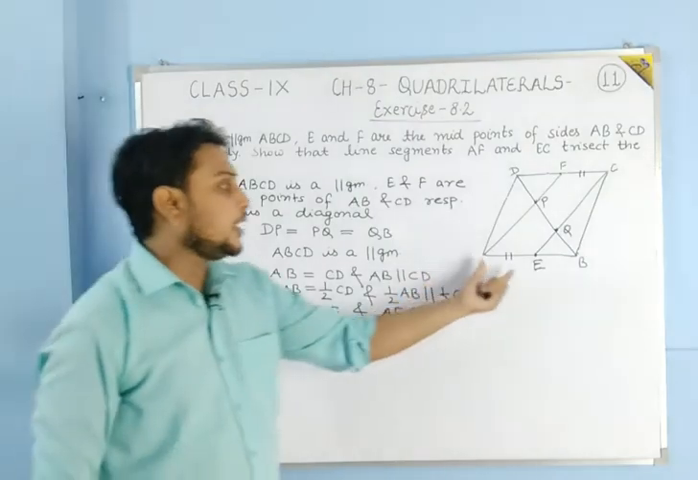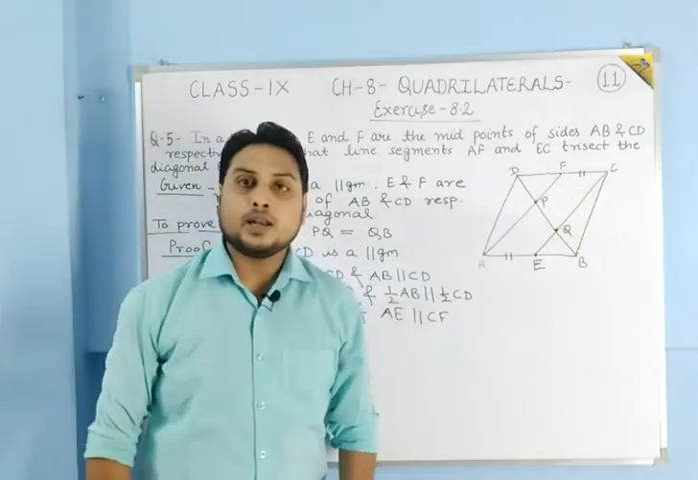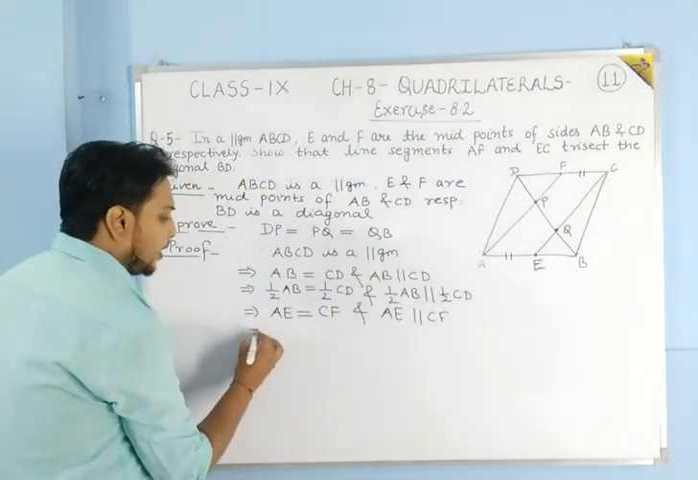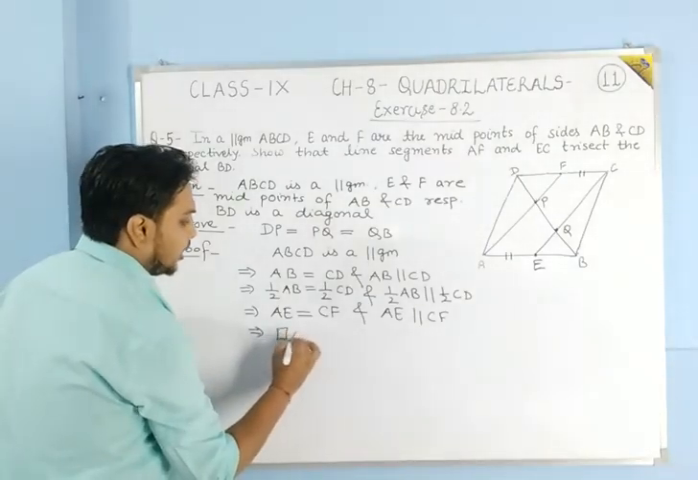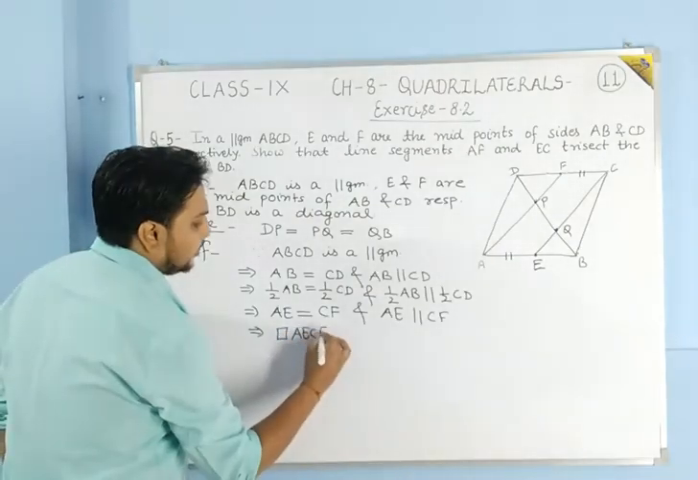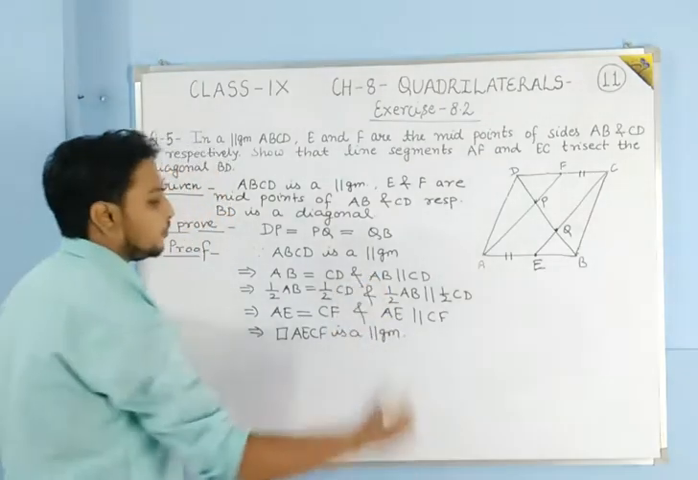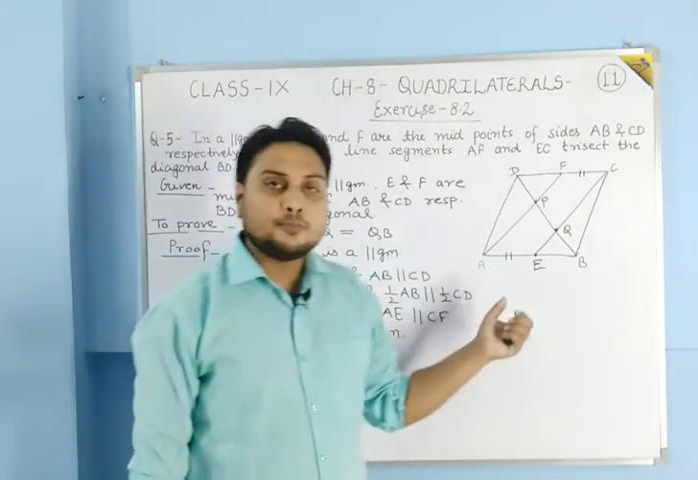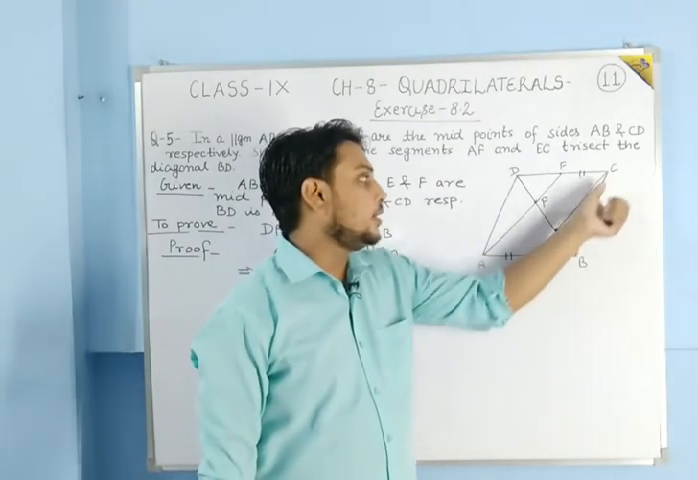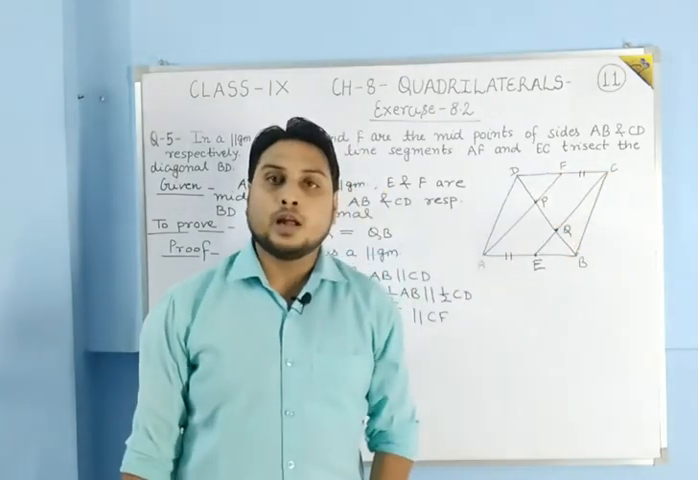Okay, so this AE and CF are equal and parallel. So in that manner we can say that quadrilateral AECF is a parallelogram. Okay, so now we have proved that this quadrilateral AECF is a parallelogram.